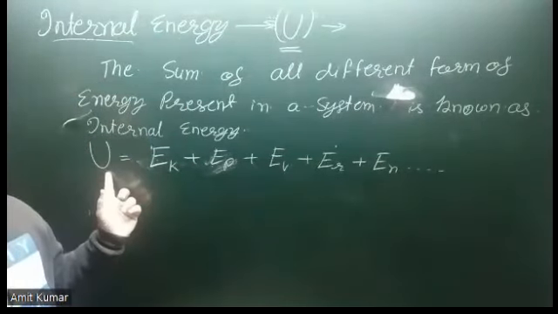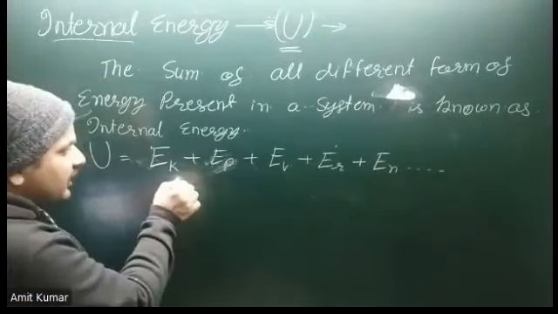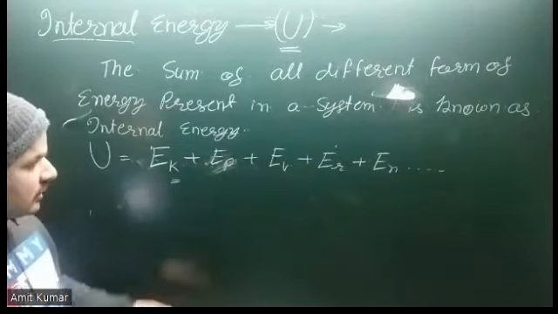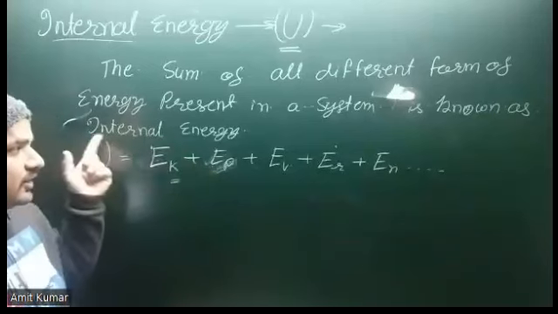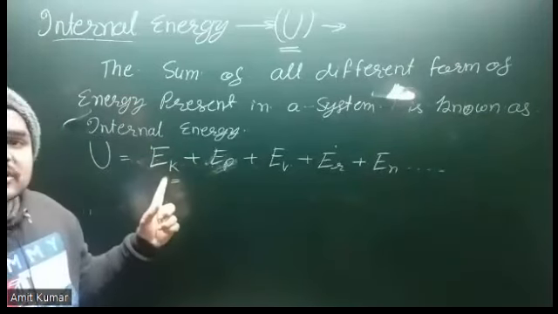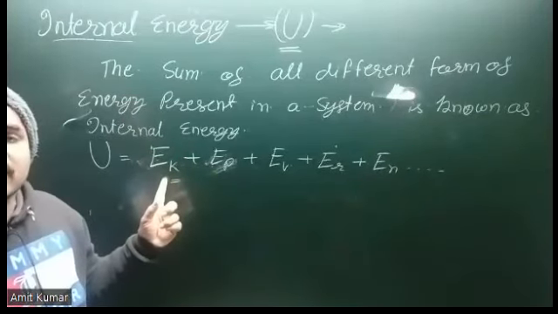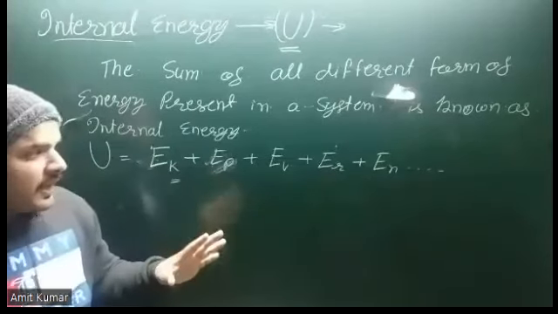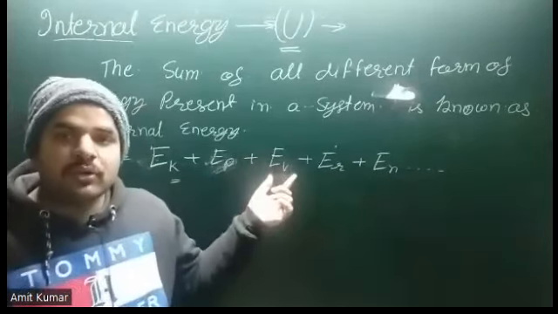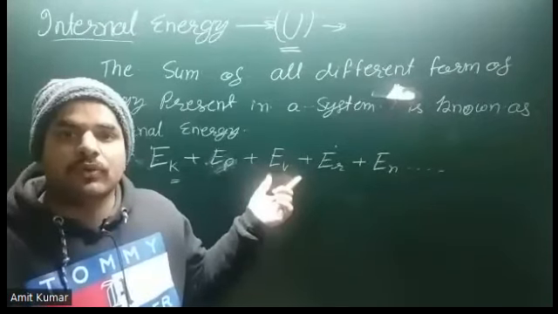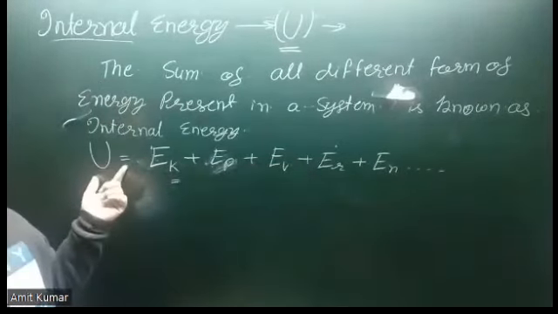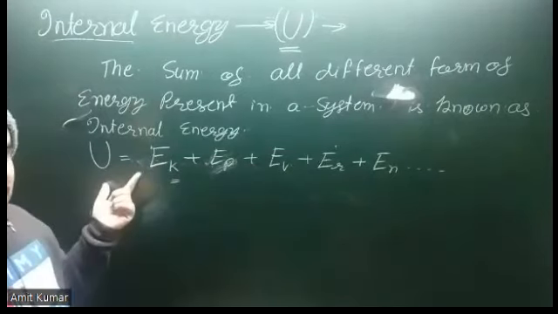Suppose the kinetic energy of the particle changes and the rest of the energy remains constant, then the internal energy changes due to the changing kinetic energy. And if the vibrational energy of the system changes, that will also be responsible for the change in internal energy of the system.